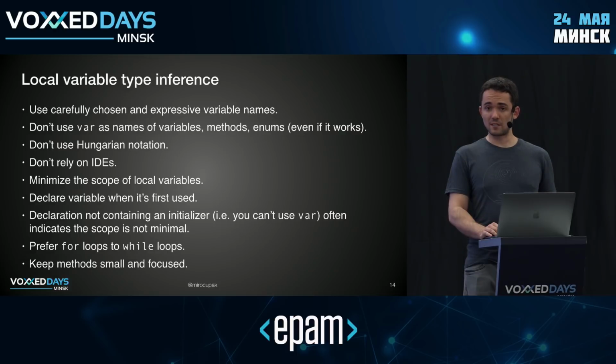Keep your methods small and focused. If your method does more than one thing, you might have local variables that are related to one activity get in the scope of the other activity, and you might end up reassigning things of different types. Of course, this doesn't work with var, and can be a sign that maybe your code could use better design.